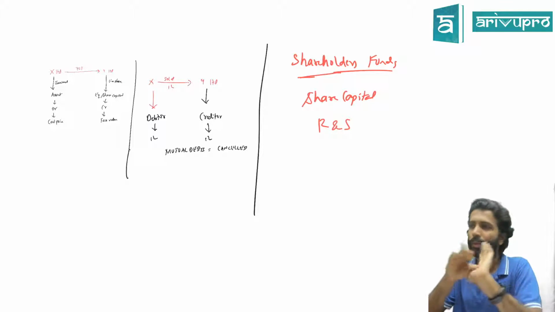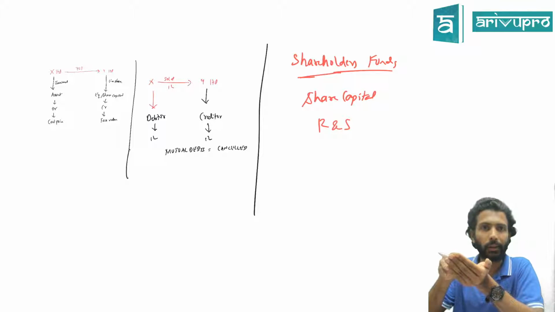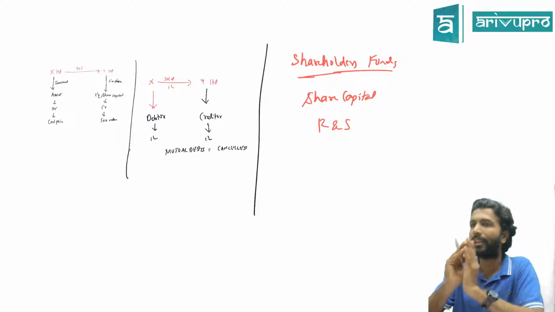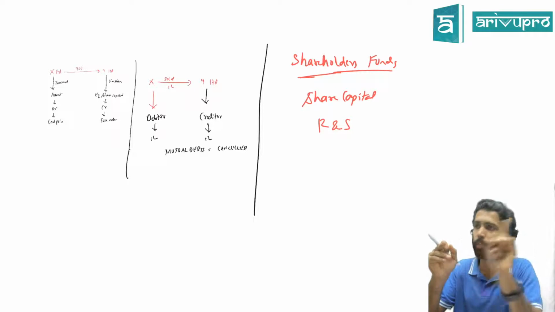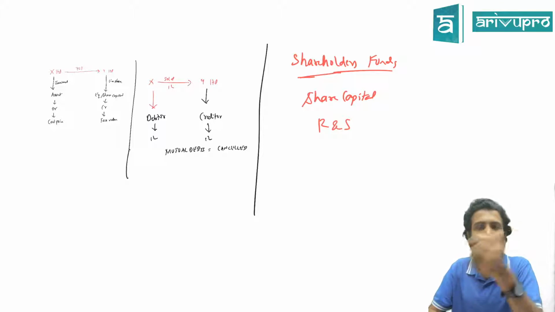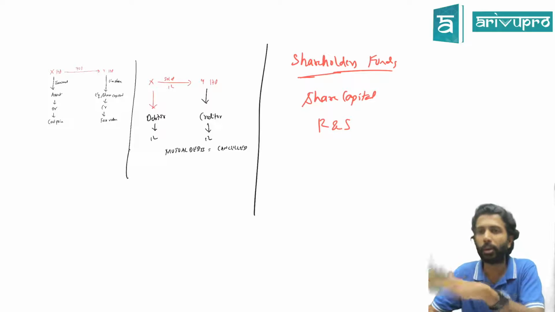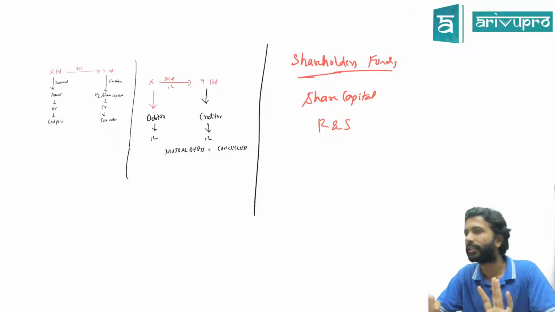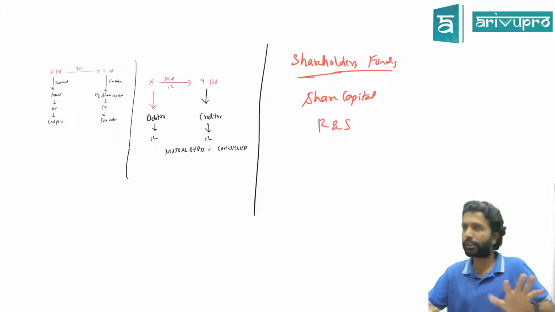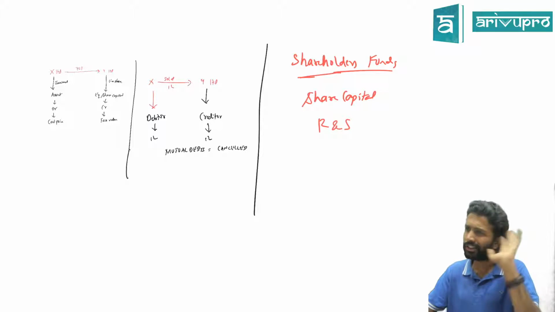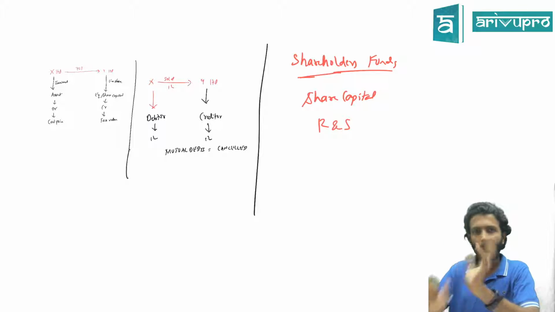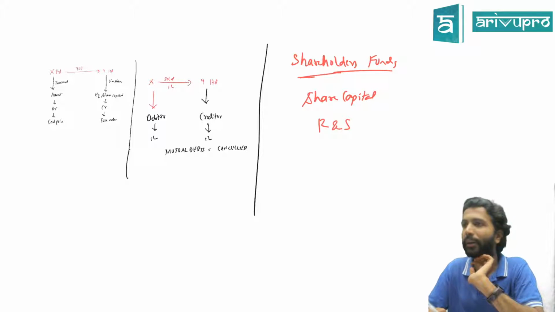Hence, 2 full-fledged questions we'll do just to get our understanding right, so that the working notes in the next problems will be easier. It is going to be a little lengthy. Fair enough, you have to bear with me for the full 2 problems. First problem, you may not get the full thing, but by the end of the second problem, I'm sure you would have got most of the concepts. Is it fine? So I need your attention for this. If you understand those 2 problems, tomorrow's session is going to be a cakewalk, because it's just going to be a replica of this, but in a different format. If you don't get this tomorrow, I might as well bunk.